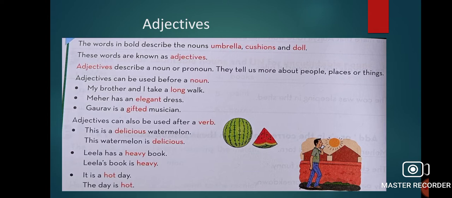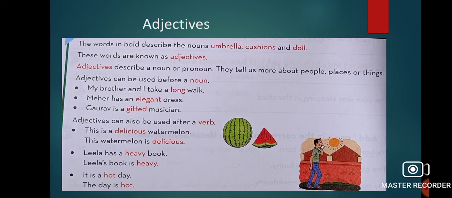Now the basic concept of adjective is words like hot, cold, long, short, delicious, strong, weak, heavy, light, anything that describes your noun or any word that tells about your noun in detail is known as an adjective. So hope you all understood the concept of adjectives. If you have any doubt in this portion, you can ask me in tomorrow's Zoom session. The exercise we will be solving in tomorrow's Zoom session.